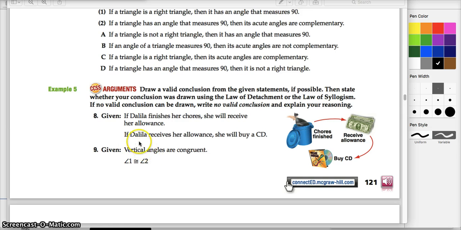I can't. Notice this almost looks like a law of detachment opportunity, but the law of detachment says if P then Q is true, then if you get a P, you can assume that Q is true. That's not what we have here. We have if P then Q, and then they give you Q. Are you going to say it's P? It's not. I know that sounds weird, but let's just use logic. Vertical angles are congruent. That's a fact. But just because you have two angles that are congruent doesn't mean that they were vertical.